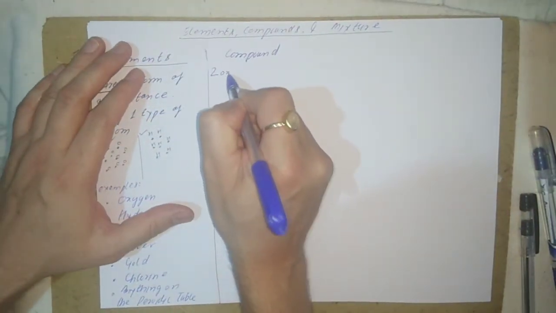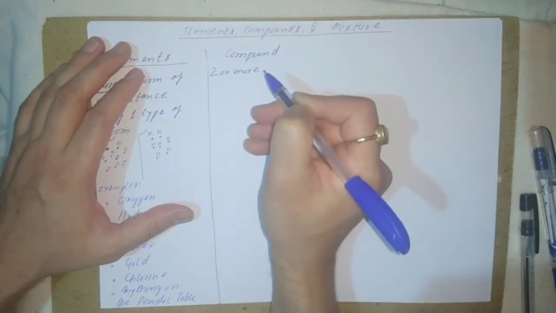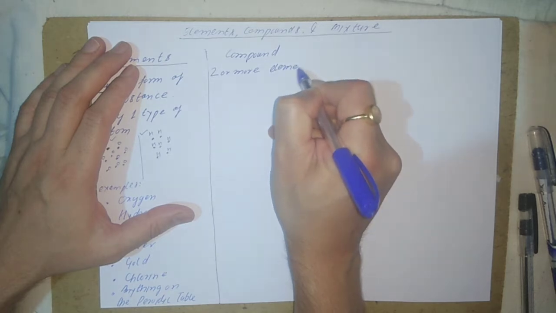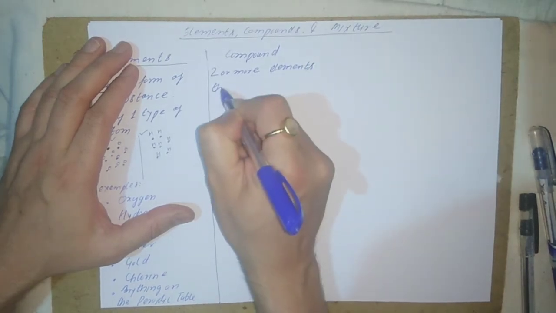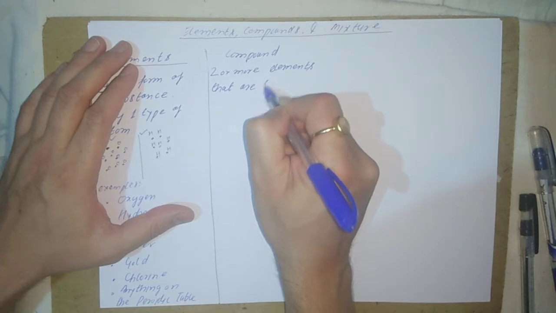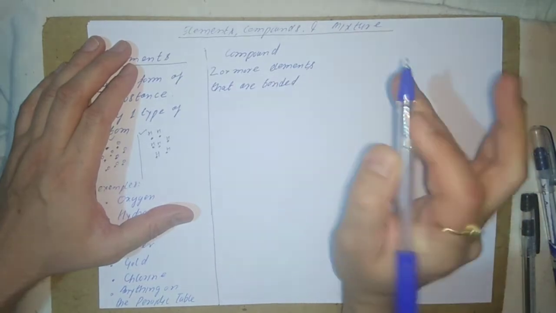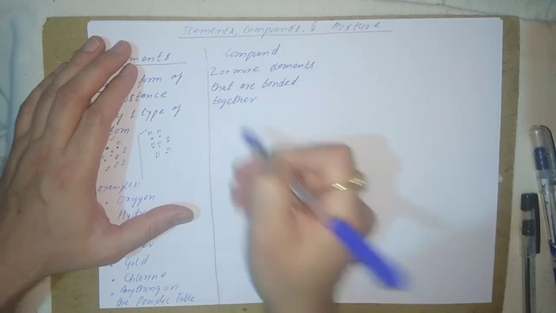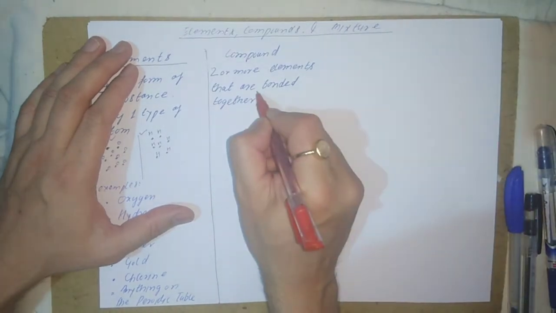Two or more elements that are bonded together. So this is a very important word here, bonded. They are bonded with each other, two or more elements.